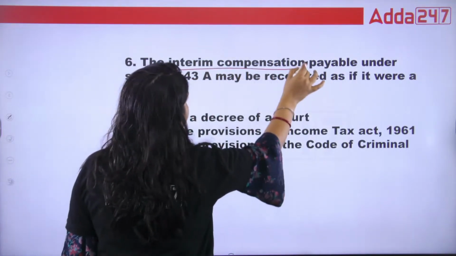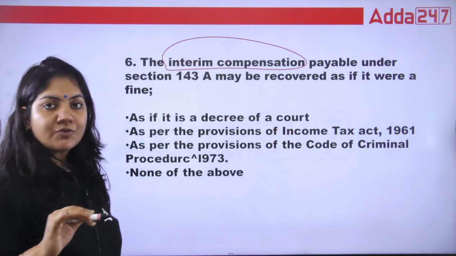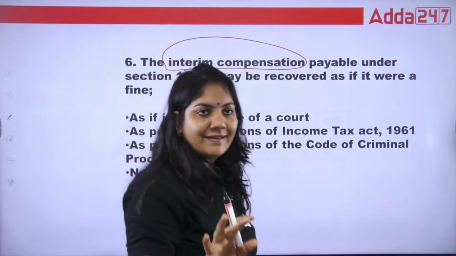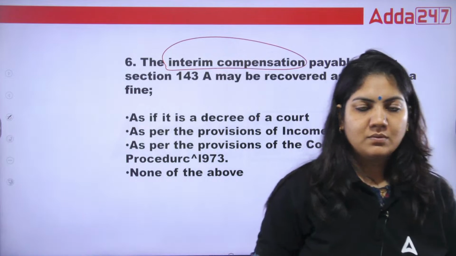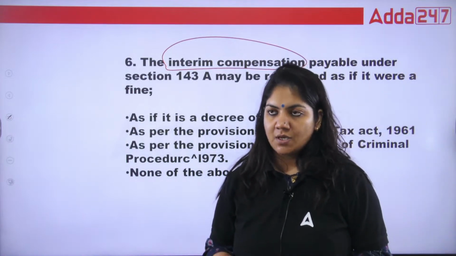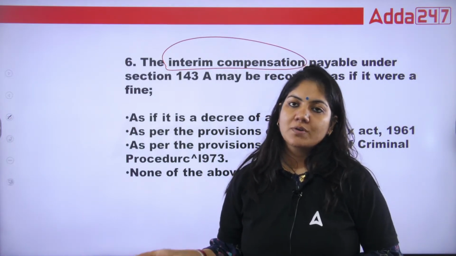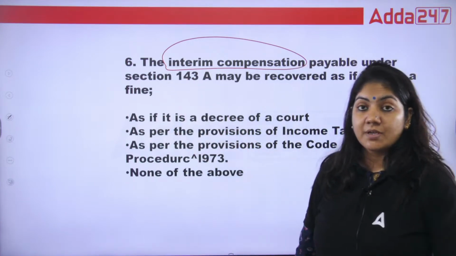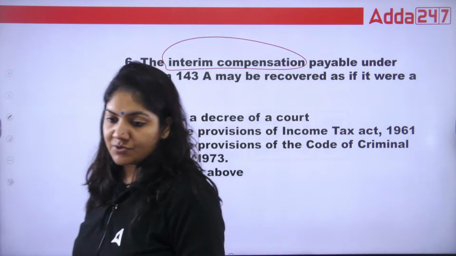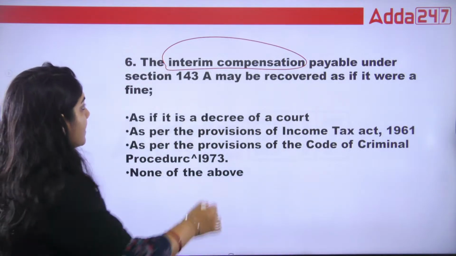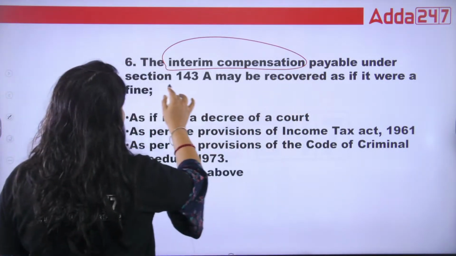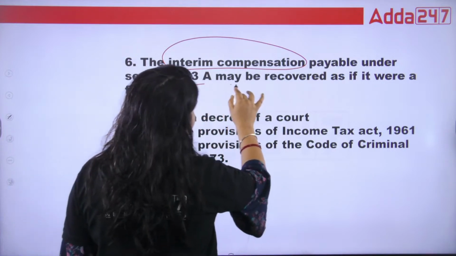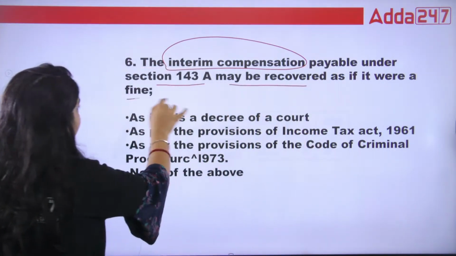The interim compensation. What is interim compensation? A final compensation means after conclusion of the case, whatever compensation the court awards, that is called full compensation. Interim compensation is in the mid of the case. So the interim compensation payable under section 143A may be recovered as if it were a fine.